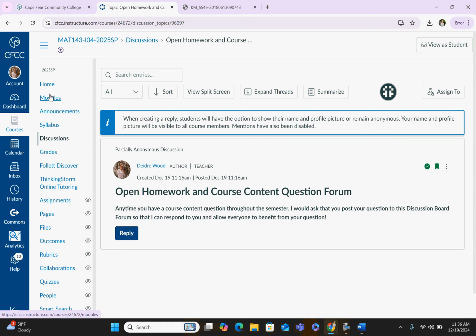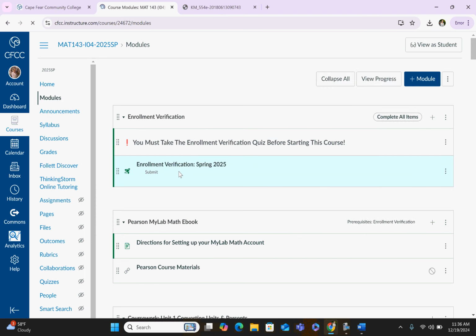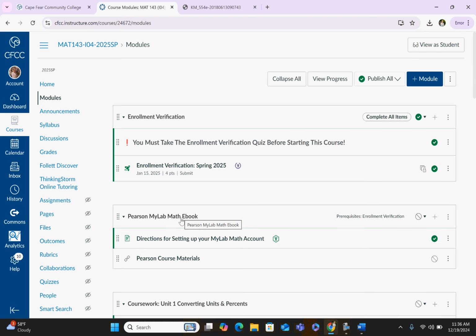All right, so let's go back to our modules and let's click on the Pearson MyLab Math and ebook module. So at the top are directions for setting up your MyLab Math account if you want step-by-step instructions.